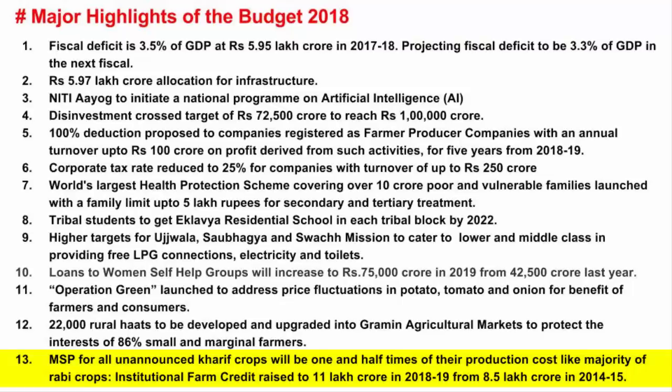Now let's go to the next point. MSP, the minimum support price for all unannounced kharif crops, will be 1.5 times their production cost, like the majority of rabi crops. Institutional farm credit is raised, and all these things are there. So just pause the video and read.